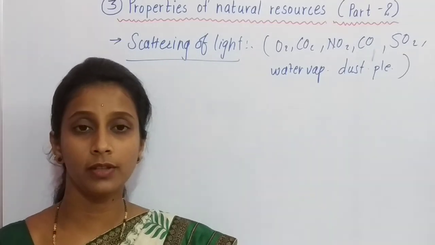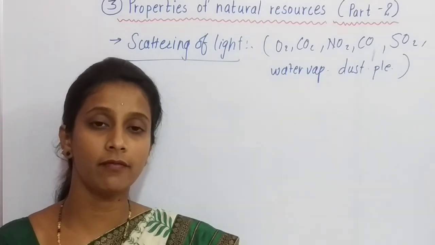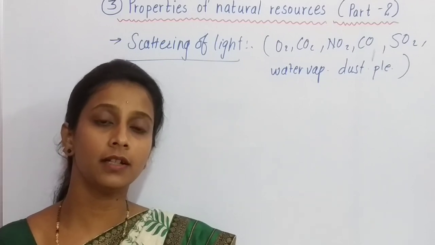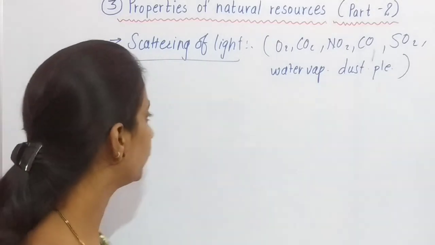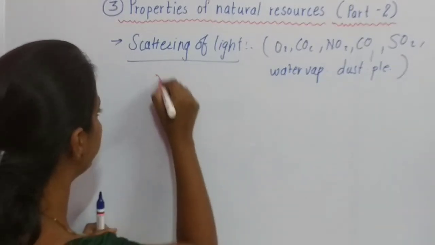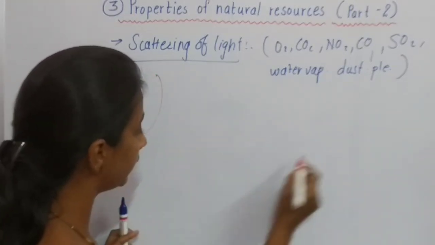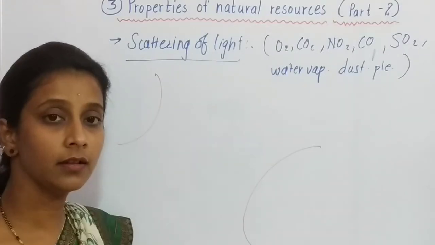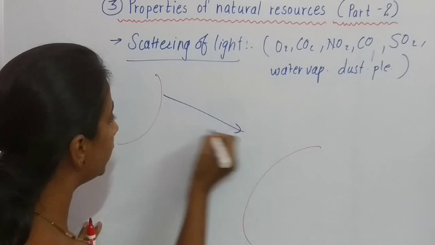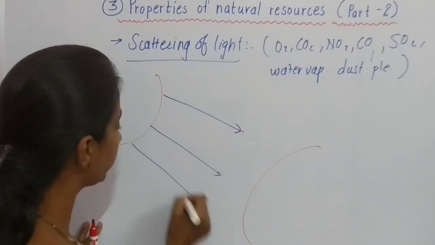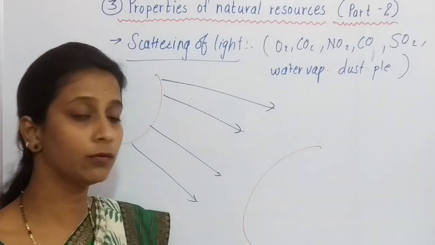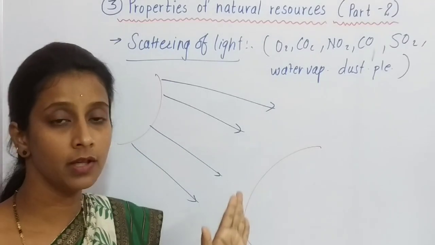Now we also know that light always travels in a straight line path. Now just suppose this is the sun and this is the earth. We get light from the sun to the earth, which is a non-luminous object. It does not have its own light. So it gets light from the sun.